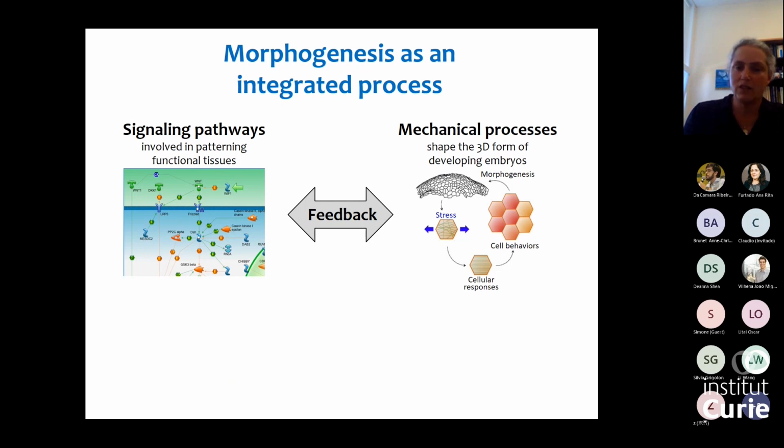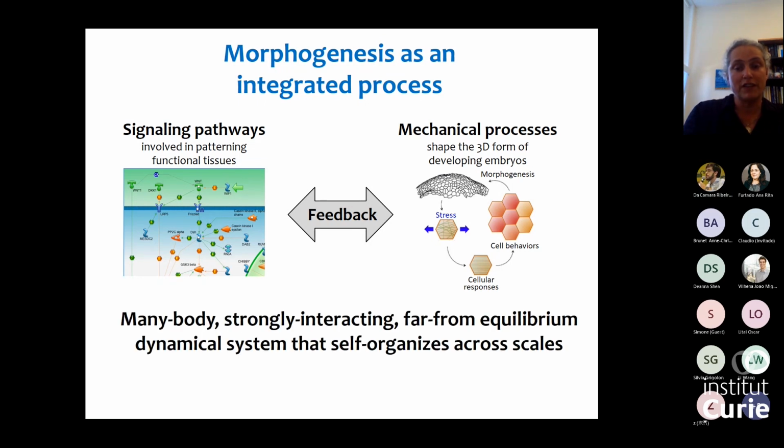And this feedback spans all the scales, from the molecular level, through the changes in cell behavior depending on the mechanical cues that they see, to the tissue level. So from a physical point of view, we have here a very complicated, many-body, strongly interacting, far-from-equilibrium dynamical system. And what's striking is that it's able to self-organize across all these scales to generate robust patterns.